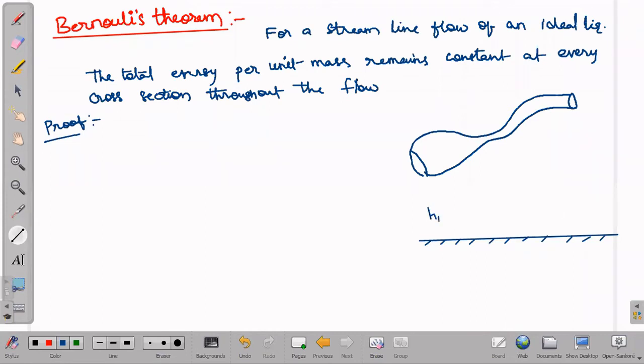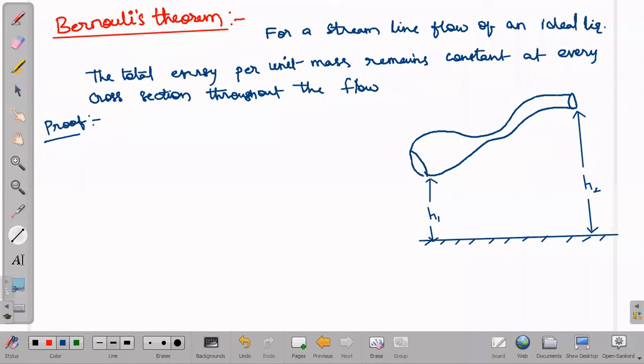Okay, and the second one is at a height of h2 I am considering. Right, h1, h2. Now I will mark it. This is what is given in the scenario. Now in this, what else do we have here?